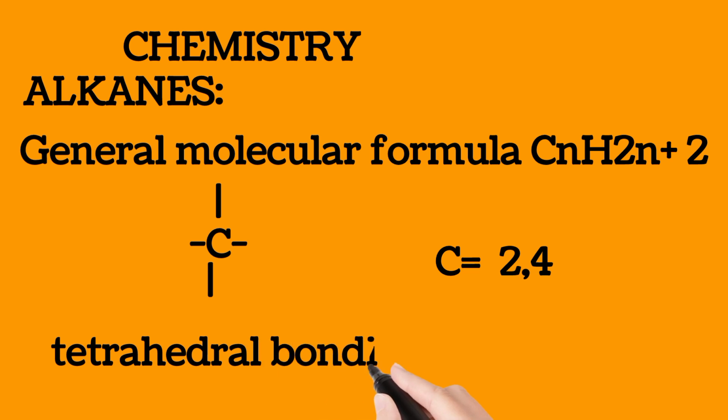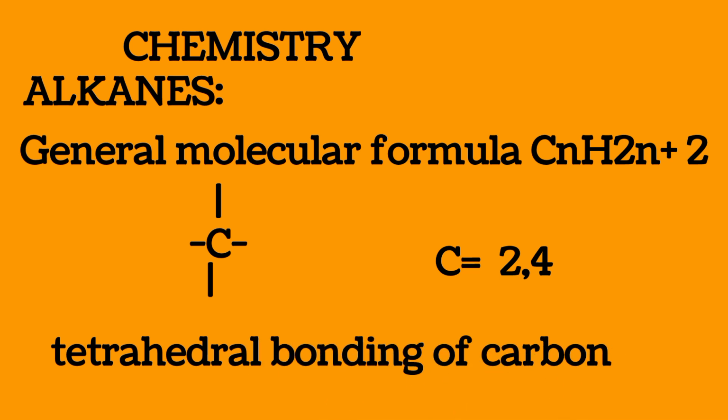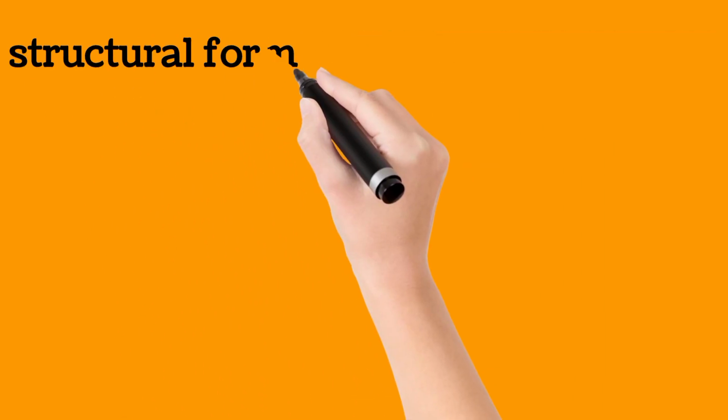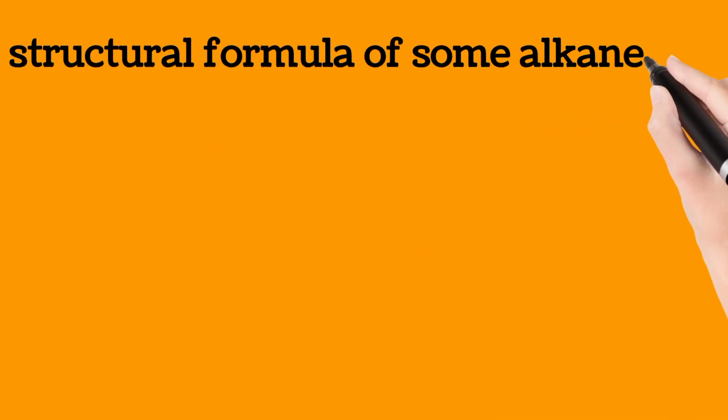And since all these valence electrons are used, that is why hydrocarbons are very, very stable. The alkanes are very, very stable. Let's look at the structural formula of some alkanes.